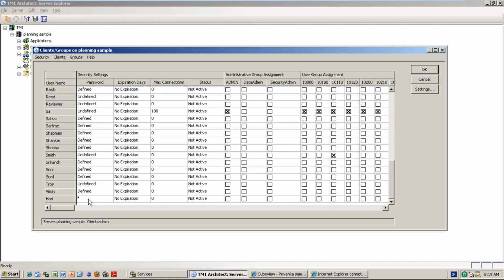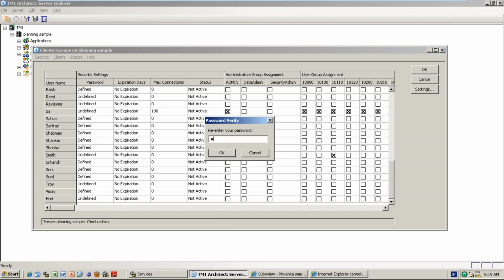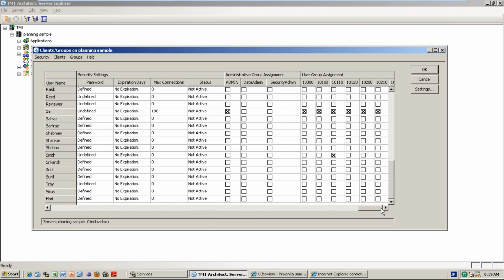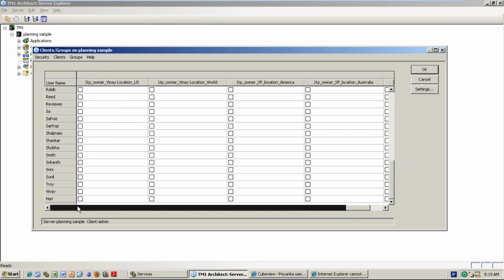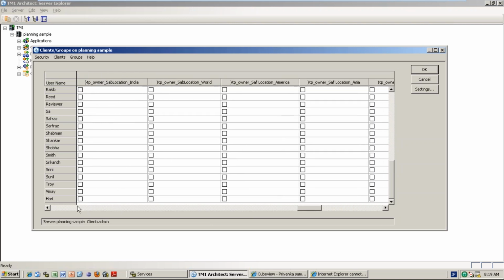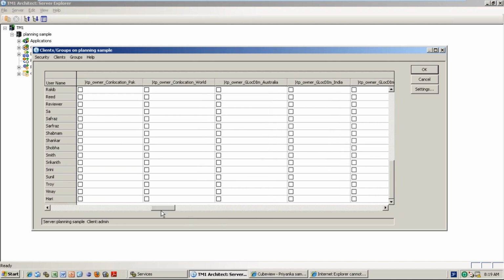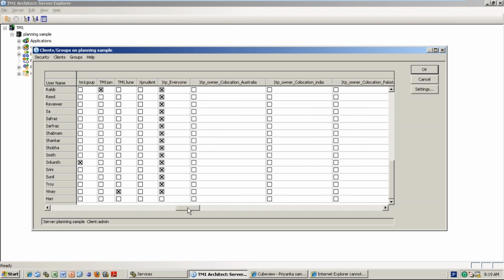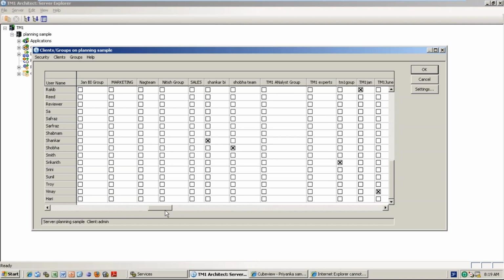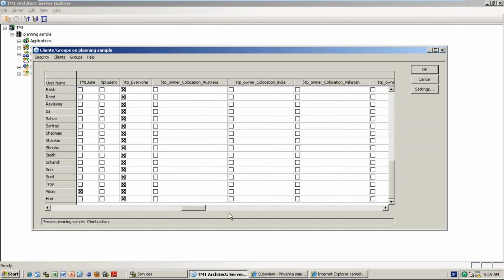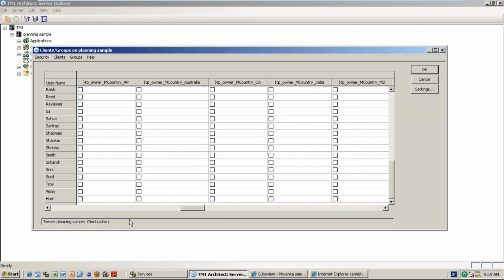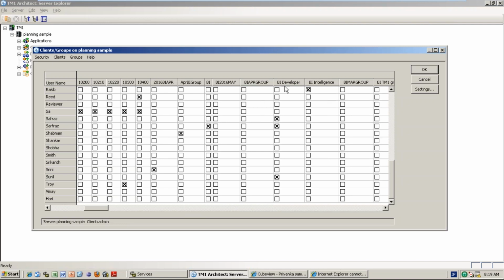Maybe after that he will change it in TM1. And I need to assign him to a group. TP everyone group is first. And the next, the group where Priyanka belongs, BI 2016 group.